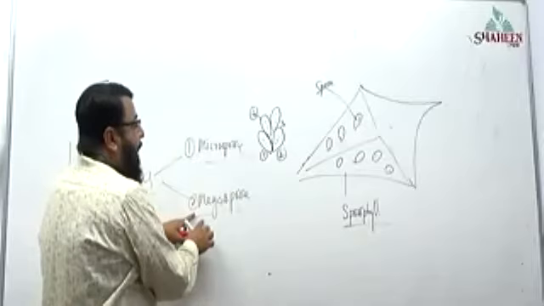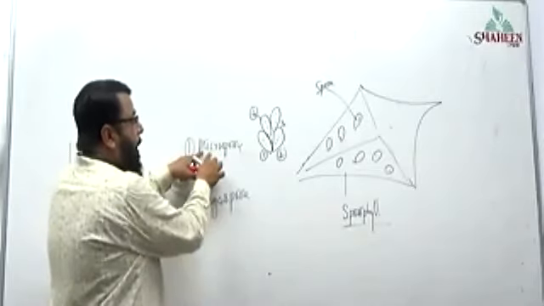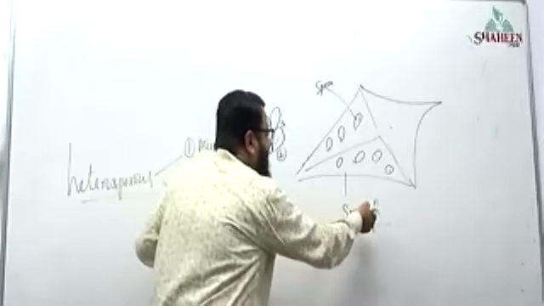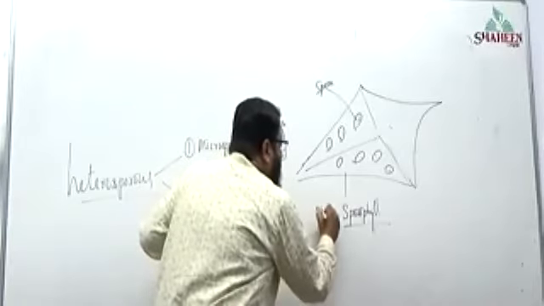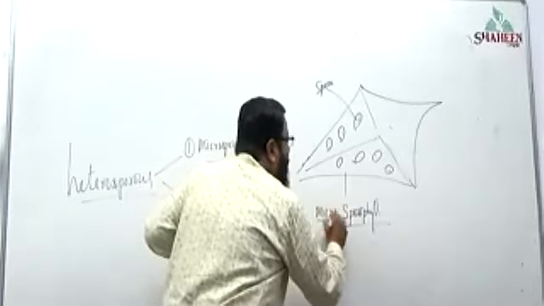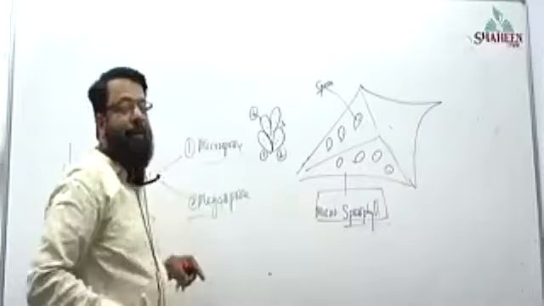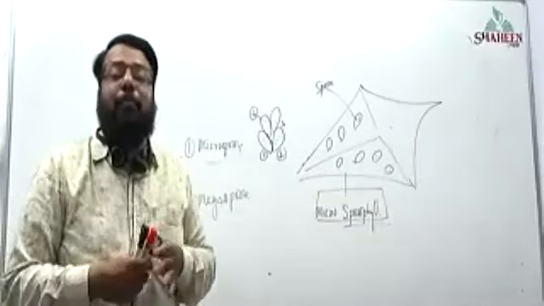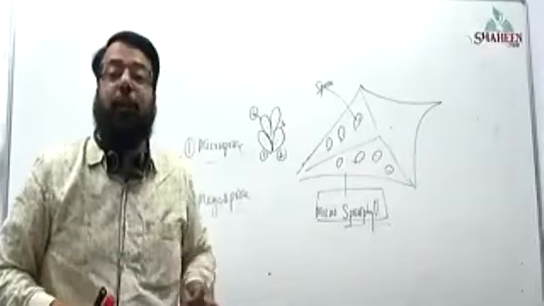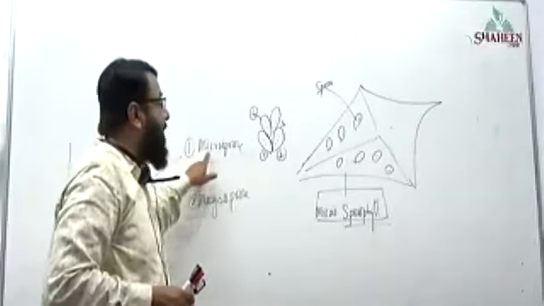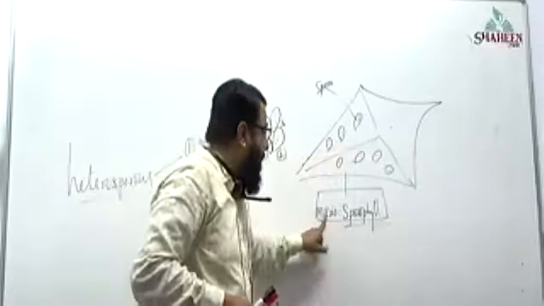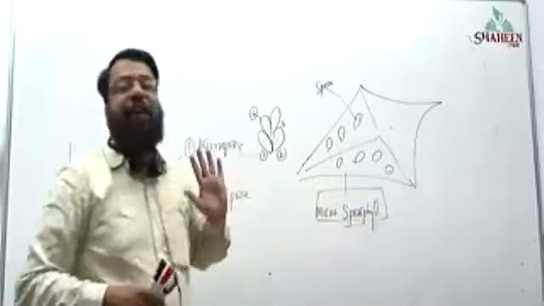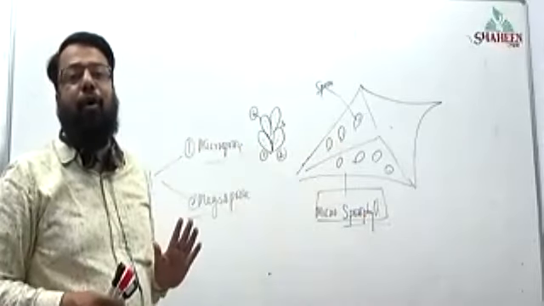Now it is producing which kind of spore? Microspore or megaspore? It is producing microspore. So what can we call it as? Microsporophyll. A modified leaf that produces microspores is called microsporophyll.